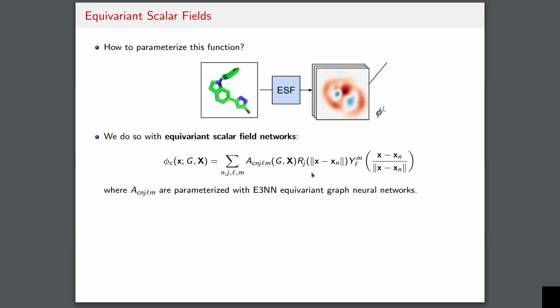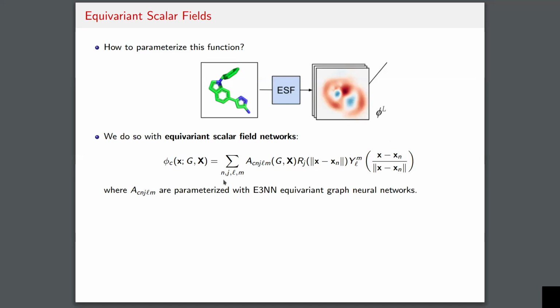For each atom, we're going to define a set of basis functions, which are going to be the product of the spherical harmonics given here, right? So you can see that this is the spherical harmonics evaluated where the origin is centered on each of the individual atoms. And we're also going to multiply that with the set of radial basis functions, again describing the distance from that central atom x_n.